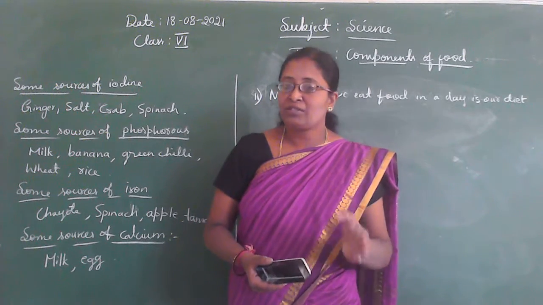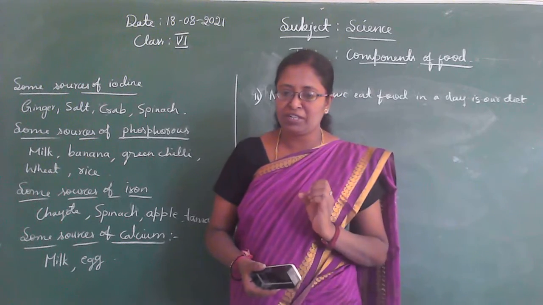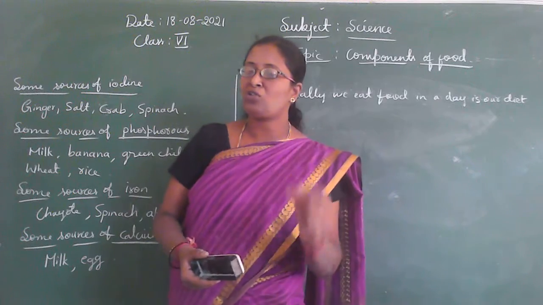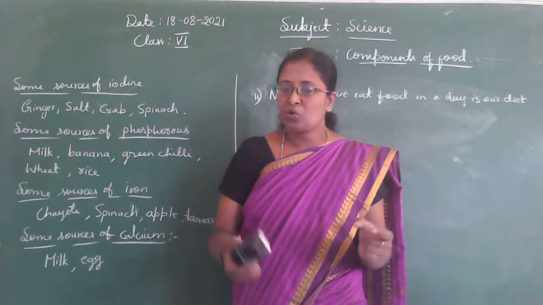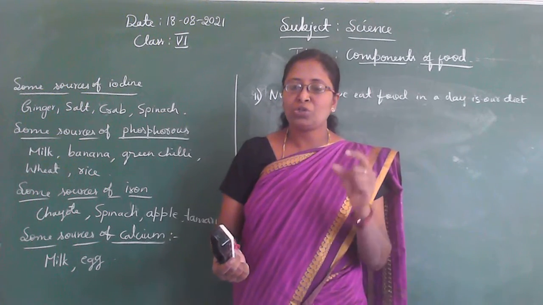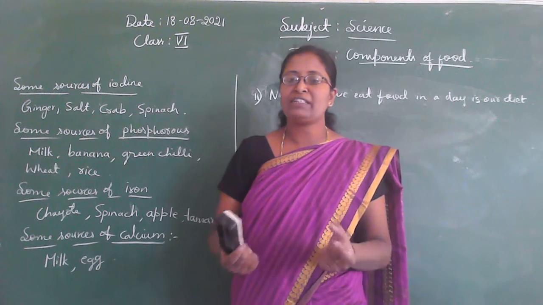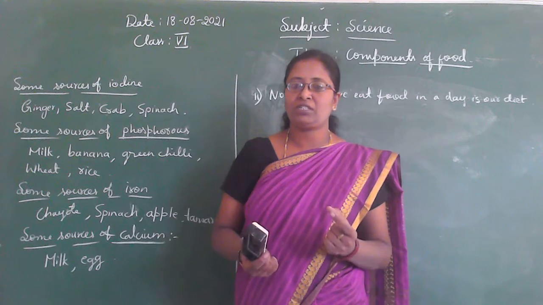They should be present in the right quantity and right proportion, isn't it, children? Not too much of one and not too little of the other. So for our growth and maintenance of good health, our diet should have all the nutrients that our body needs in the right quantities.